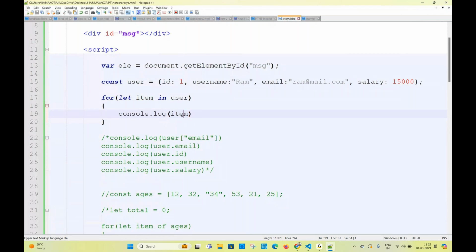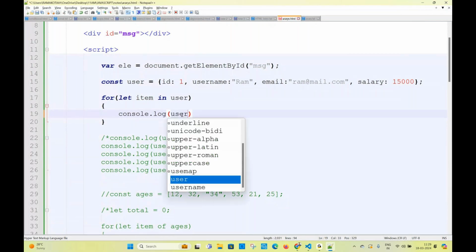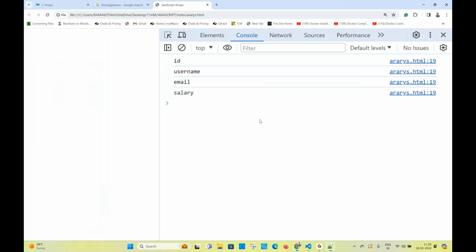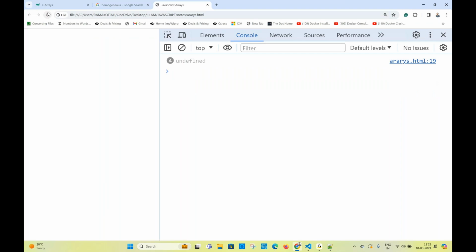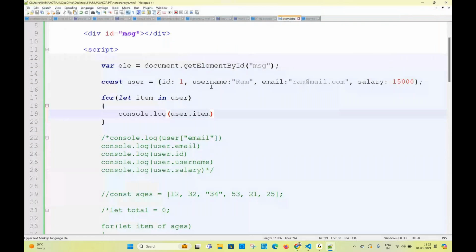User dot item. This is an error. In the user object, do we have item? What do you have? ID, username, email. In this case, 100% you have to use the square bracket syntax only. Remember carefully. If you write user dot item, item is a variable, and you cannot write a variable after the dot.